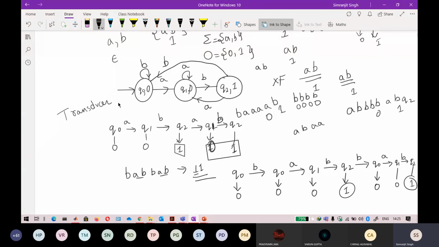We do this in transducers. If you have any doubt, you can ask me. I think it will be a little confusing because we are just starting it. But once we do 2 or 3 questions, I think you can understand it.